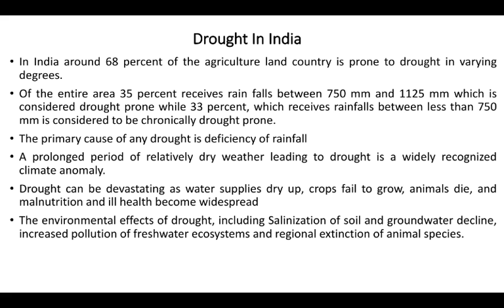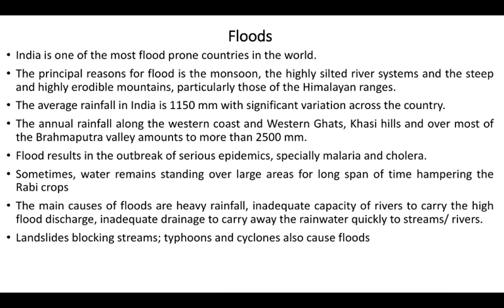A prolonged period of relatively dry weather leading to drought is a widely recognized climate anomaly. It can be devastating as water supplies dry up, crops fail, animals die, and malnutrition and ill health become widespread. The environmental effects of drought include salinization, groundwater decline, increased pollution of freshwater ecosystems, and regional extinction of animal species. These are the effects of droughts.